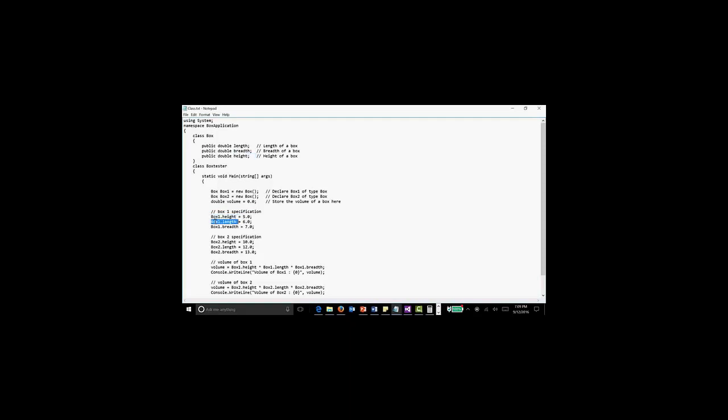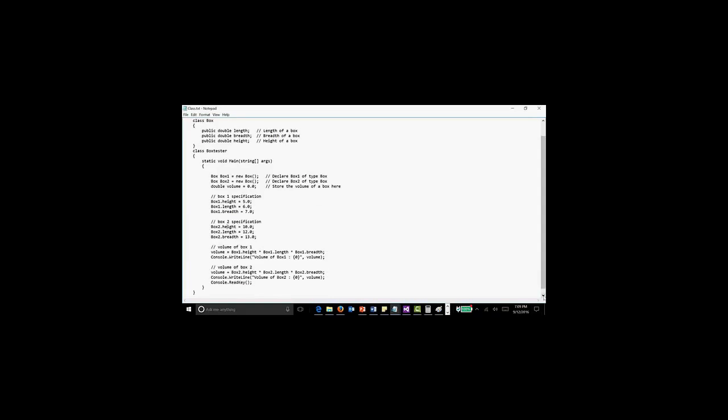So once I create an object of a class, so this box1 is an object of the class. After that I can set values: box1.height, box1.length is equal to 6, box1.breadth. Same way, for box 2 also I can set the values: box 2.height, box 2.length and breadth. Now I'm calculating the volume.